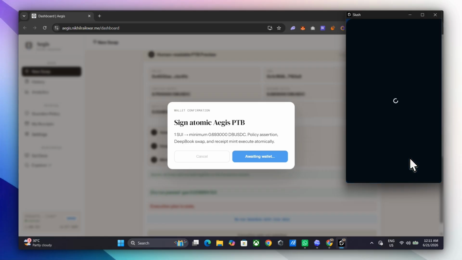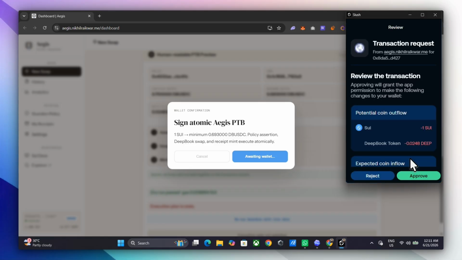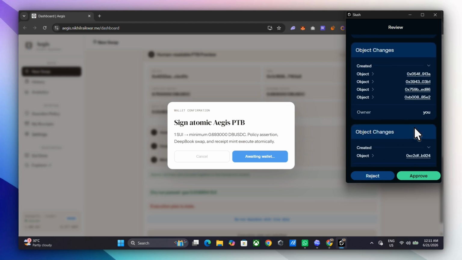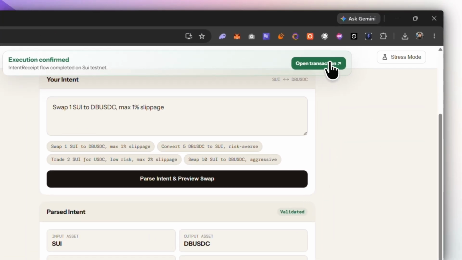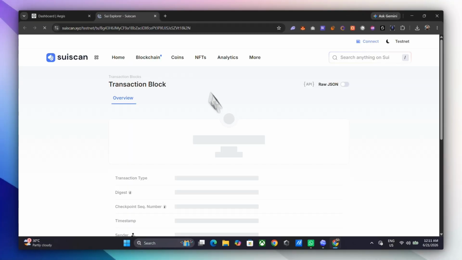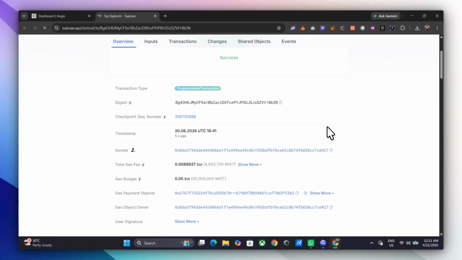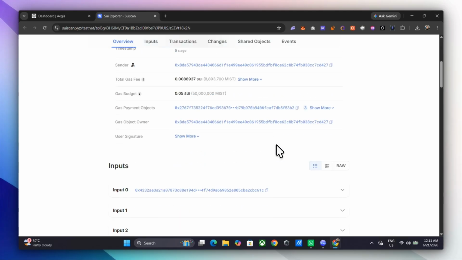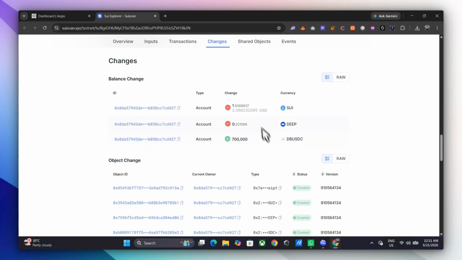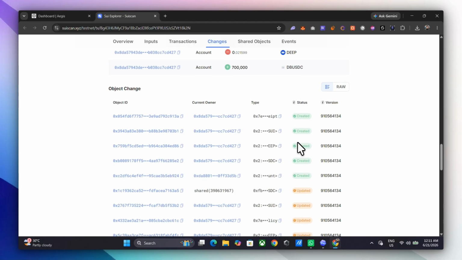One wallet signature now submits one atomic PTB. If policy assertion, swap, or receipt creation fails, the entire transaction reverts. This is the real testnet transaction. The first stage asserts the Guardian policy. The second executes the DeepBook swap. The final stage mints the receipt and emits the intent executed event.